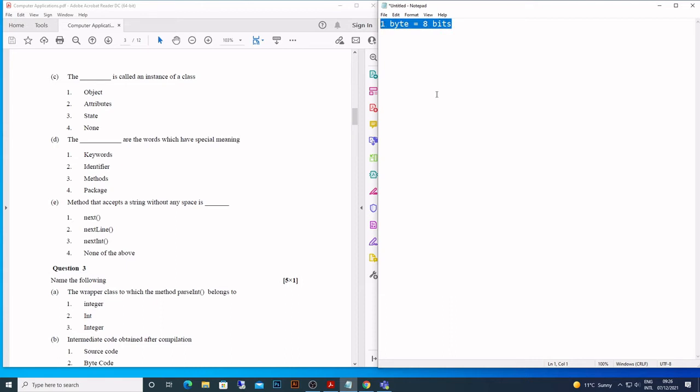Next, the instance of a class. The instance of a class is an object. Okay, that instance of a class is an object. So that's the answer there.